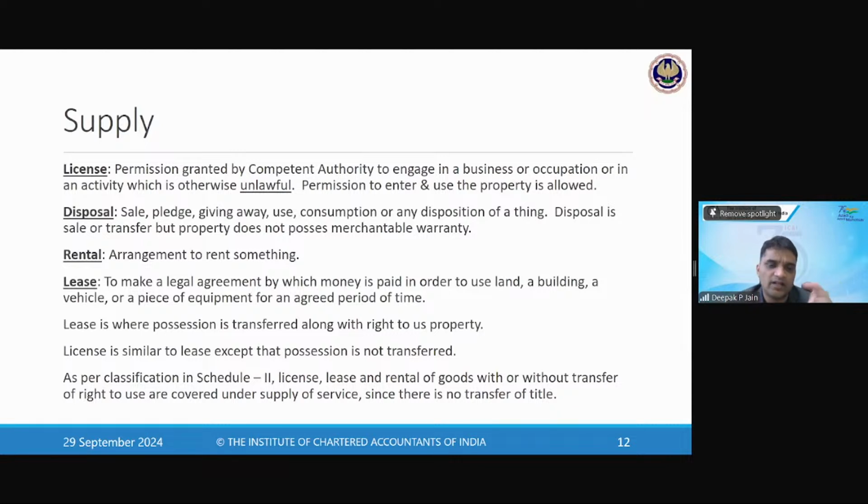Lease is similar to rent, but lease is used in a context of immovable property. To make a legal agreement by which money is paid in order to use land or building or a vehicle or a piece of equipment at an agreed period of time. So when you take a house on lease, that is a lease transaction. Lease is where possession is transferred along with the right to use property.